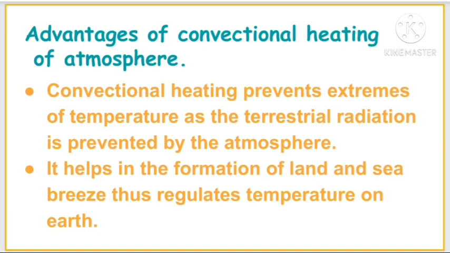Then the land and sea breeze is related with advection. The convectional heating is of the earth's atmosphere, whereas the land breeze and sea breeze are related with advection. When the land is hot, the wind will move from the water body towards the land, and when the sea atmosphere is hot compared to land, the wind will move from land towards the atmosphere of the sea. That is the land and sea breeze. We will learn about it more in the next slides.